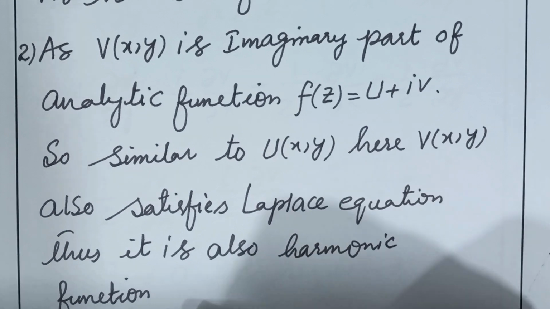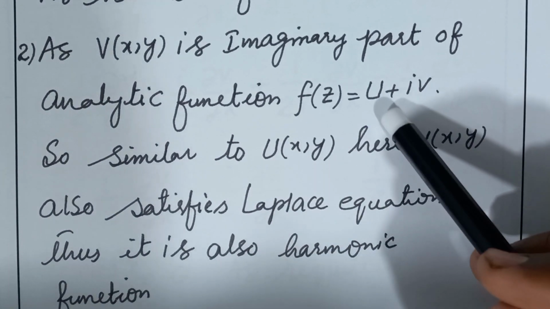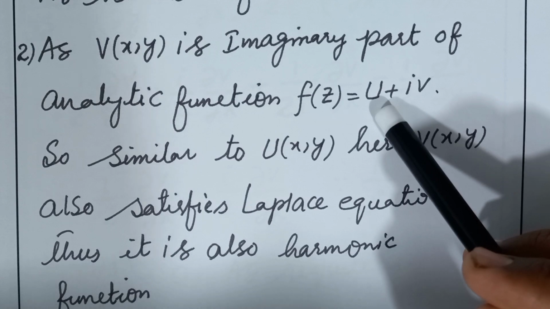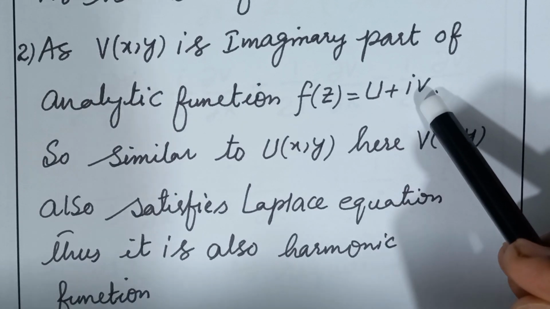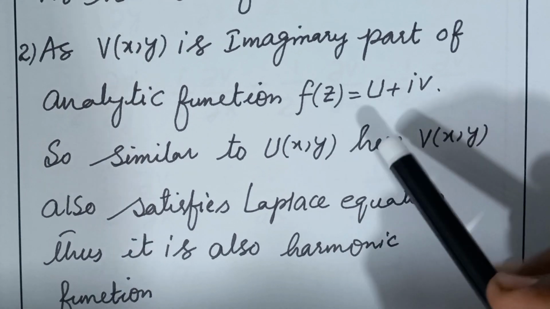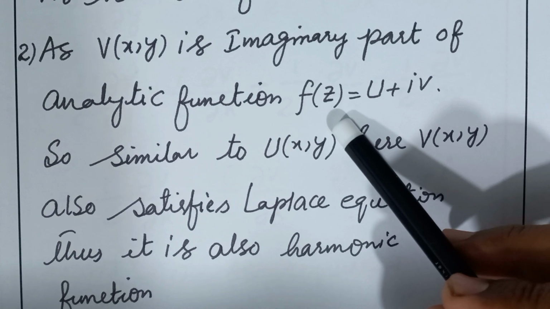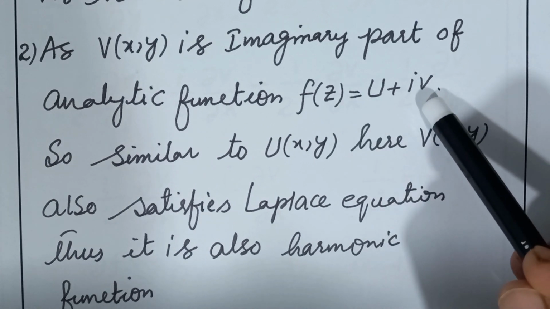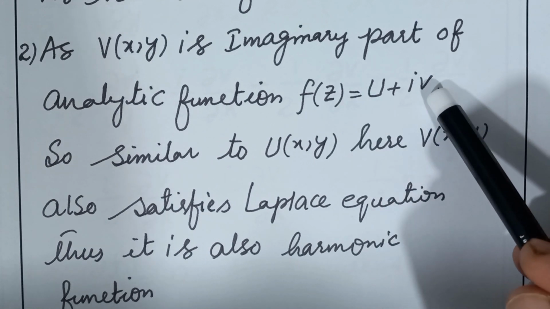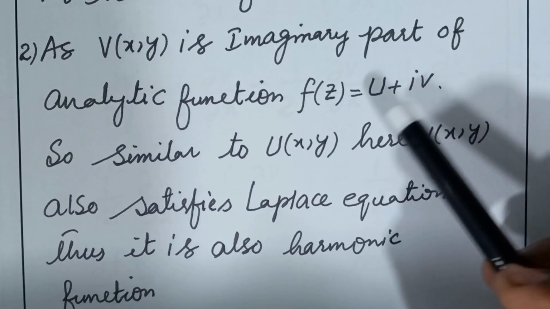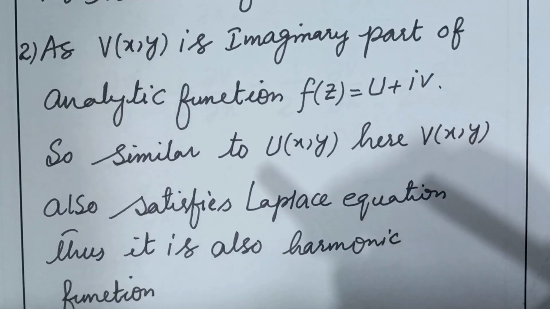Thus it is also a harmonic function, as u and v are both real valued functions. Here v is the imaginary part of the function f of z, but it doesn't mean that v is an imaginary function. v is a real valued function and u is also a real valued function.